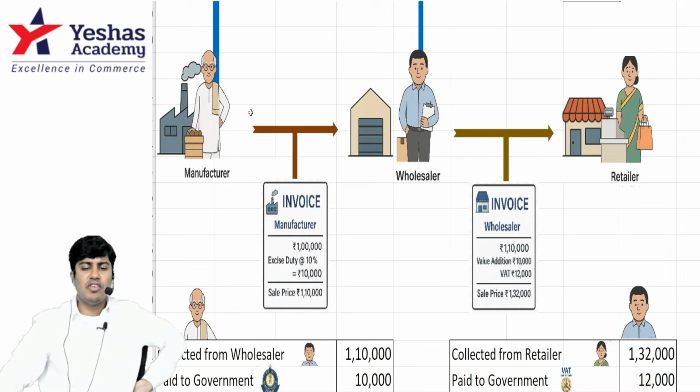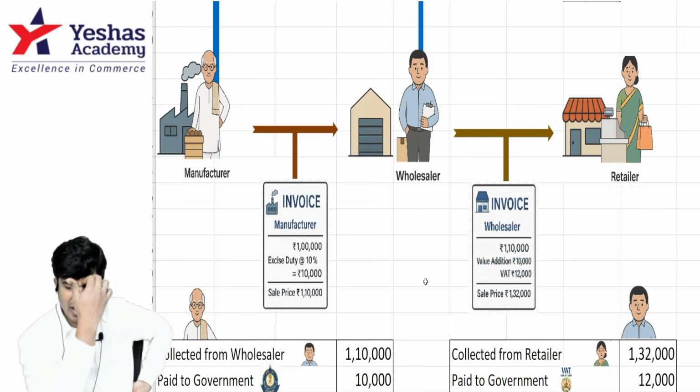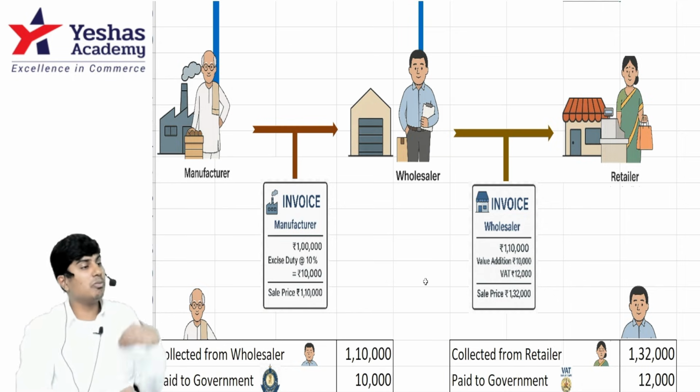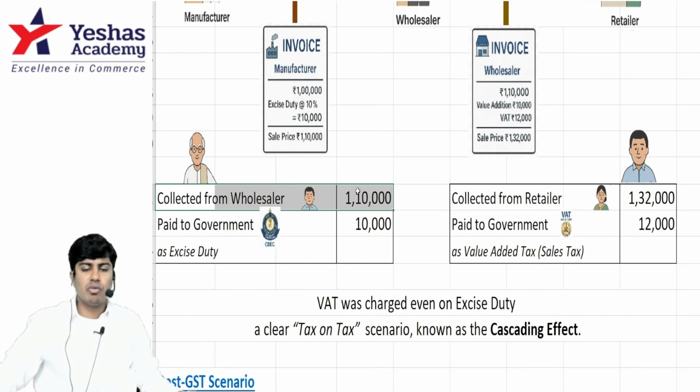Tell me how much will manufacturer raise as an invoice on wholesaler? 1 lakh. On that CBEC charges central excise duty of how much? 10,000. So how much will wholesaler pay manufacturer? 1 lakh 10,000. How much will manufacturer keep with him? 1 lakh. How much will manufacturer pay central government? 10,000. See here, collected from wholesaler 1 lakh 10,000.